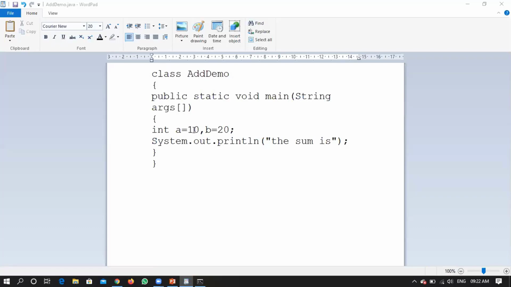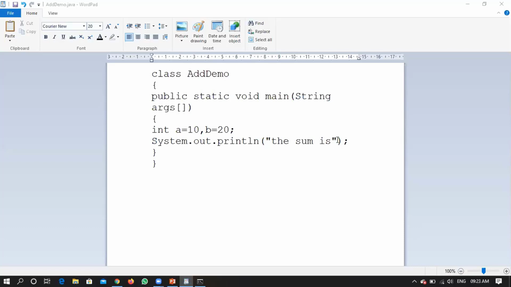Already I have taken a is equal to 10, b is equal to 20. So now the values of a and b are there. What we have done previously was we have taken c is equal to a plus b, right? Now I don't want to go with another variable. I just wanted to perform an addition, so within this particular System.out.println statement itself, I want to perform the addition part, right?